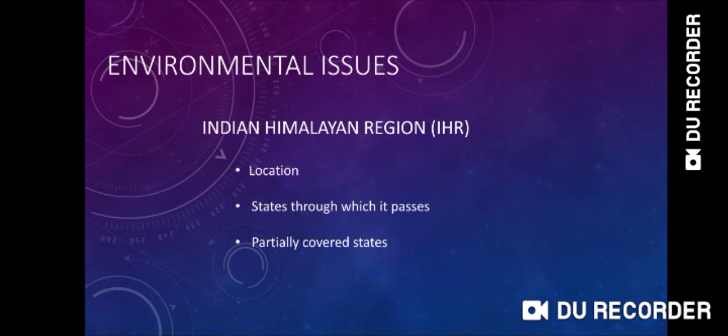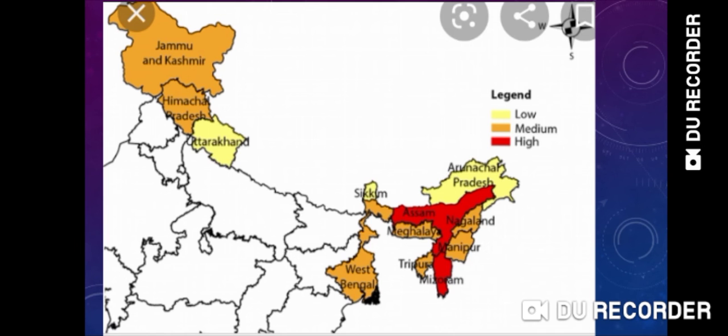First, we will look at where the Himalaya is located in our country. As you can see in the map, in the western area, it is located in Jammu Kashmir, Himachal Pradesh, and Uttarakhand. In the northeastern area, the Himalaya covers almost all the states except Assam.